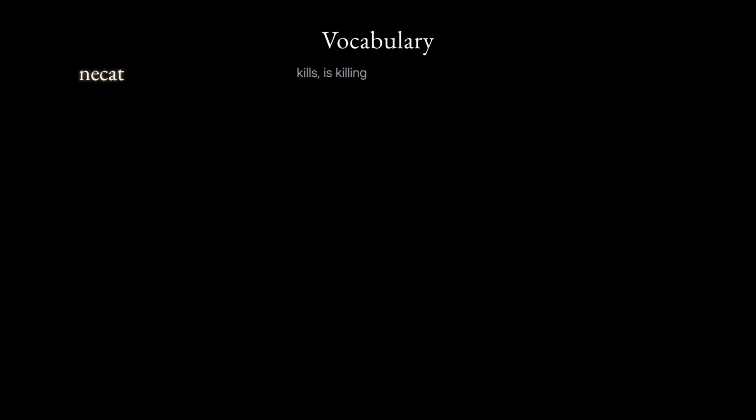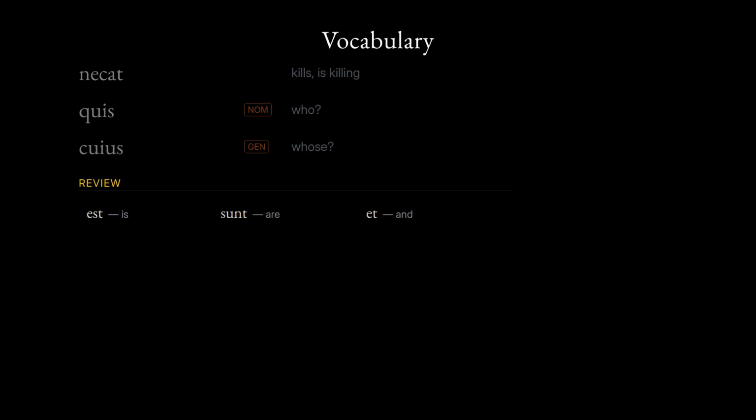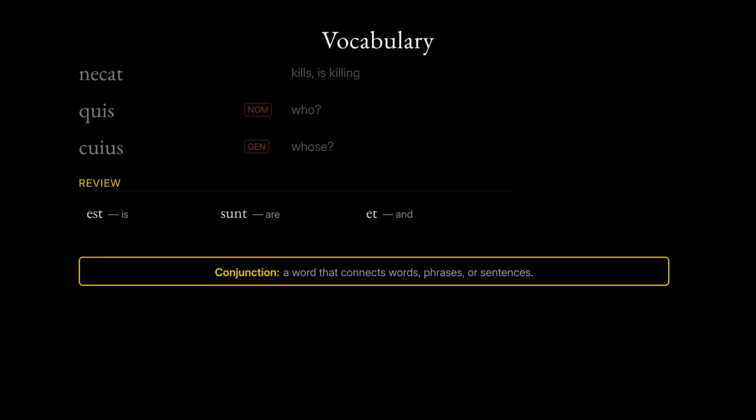One new verb. Necat means kills or is killing. Two new interrogative pronouns. Quis means who. This is a nominative form used to ask about the subject. Cuius means whose. This is a genitive form used to ask about the possessor. Three words you already know. Est, is. Sunt, are. And et, and this word is a conjunction. A conjunction connects words, phrases, or sentences.